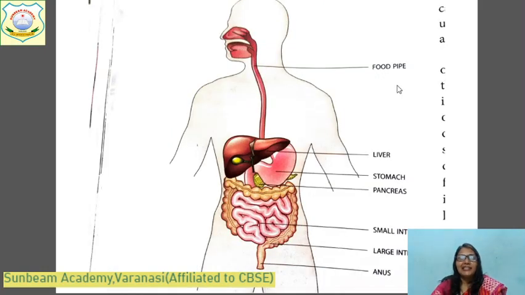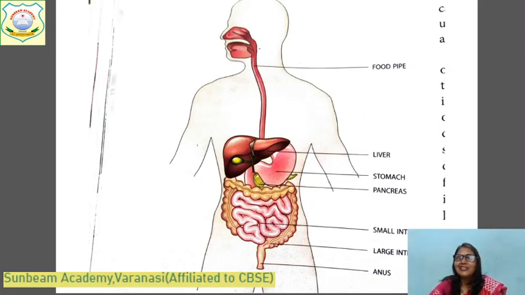Come to the next. This is the detailed picture of the digestive system. What is digestion, beta? Here the digestion process takes place. It is the breaking down of food into smaller pieces to get energy. The food that we eat stores energy, but we cannot take that energy directly. For getting that energy, we need the digestion of that food. After digestion, the food gives the energy which is present in it. So digestion is very, very important.